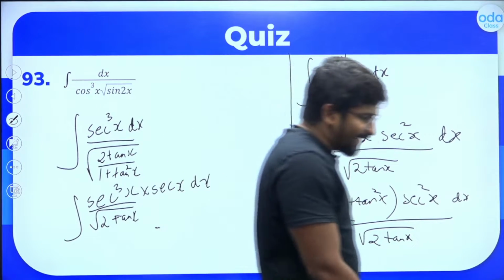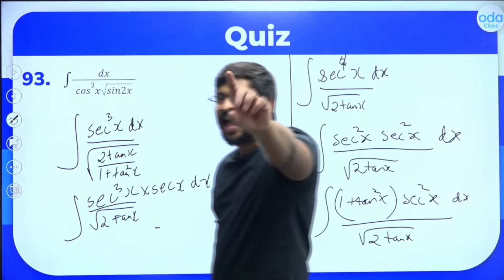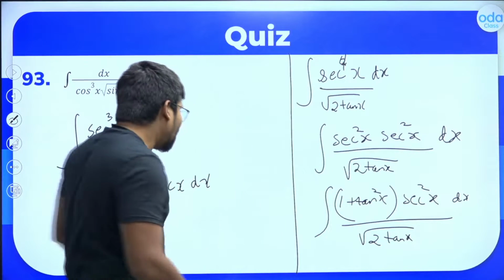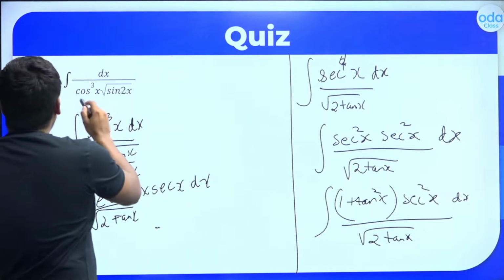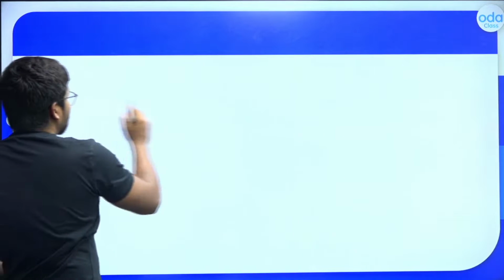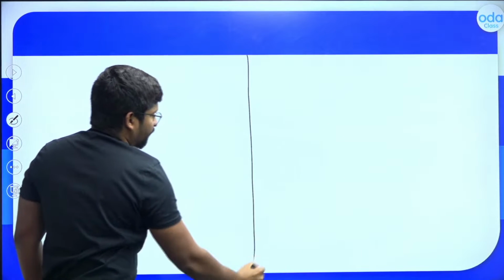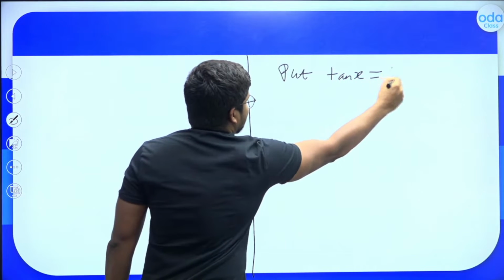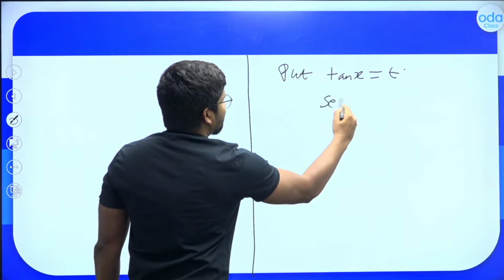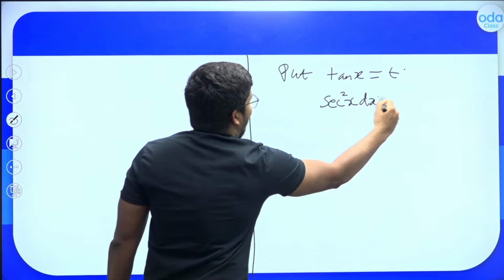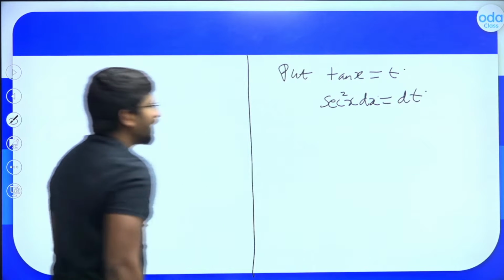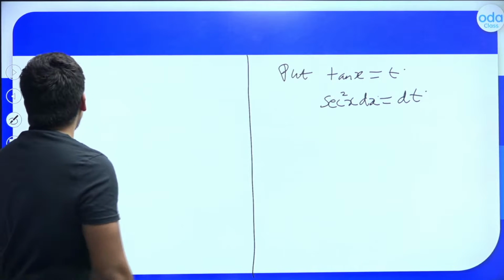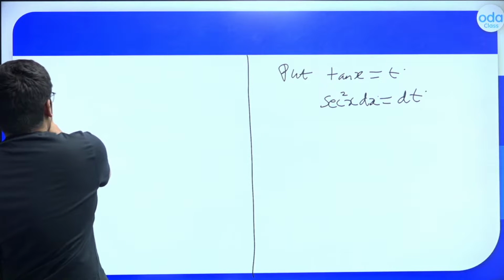What do we do here again? Let's put tan x as t. If tan x is t, you know that sec square x dx has to be dt here, correct? So what does this question change to?